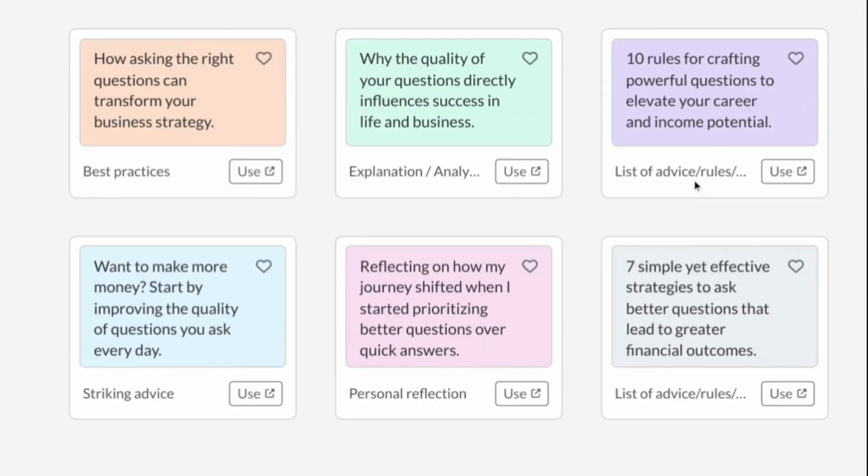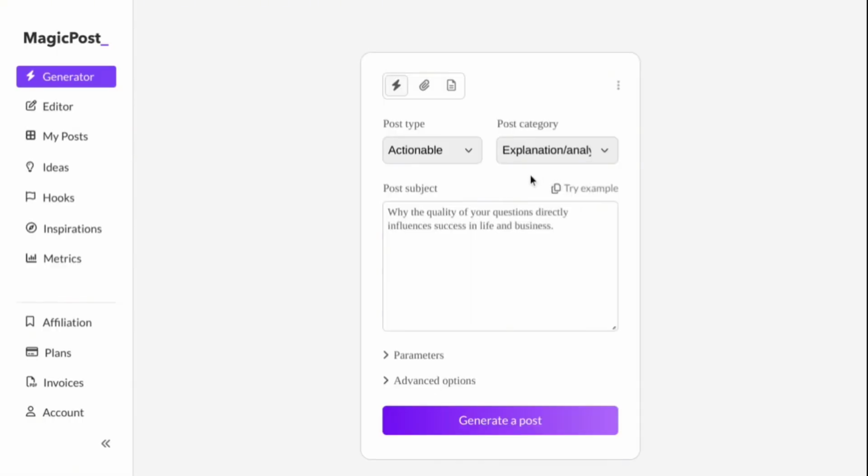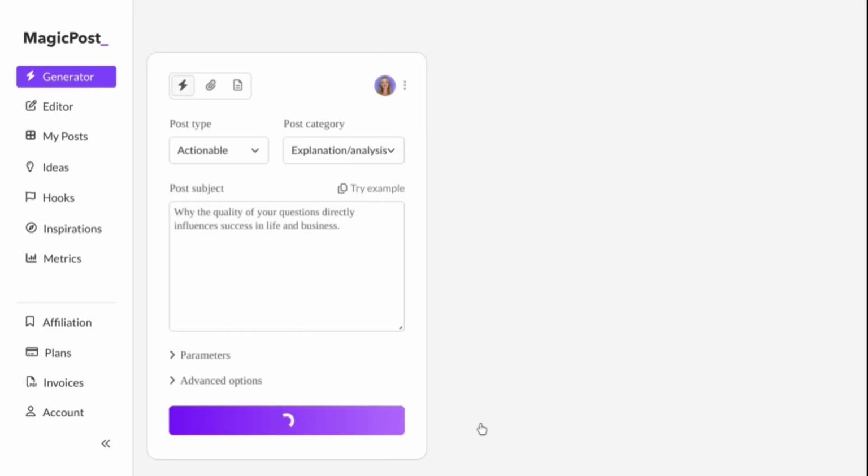As you can see, the gist of it just continuously generates, and if you go and click on use, it's going to redirect you back to the actual generating side of it with the actual prompt itself. And if you click on generate, it is going to generate the actual post itself.